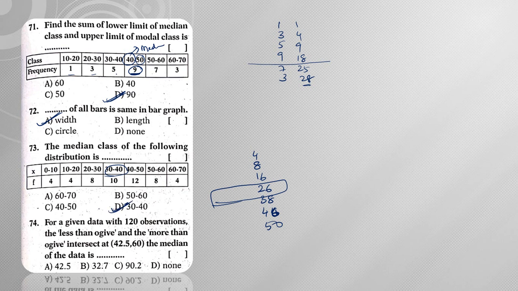Now here you can understand that the third cumulative frequency has only 16 values. So from 16 to 26, whatever values are there will be present in the fourth group. Here I have 25, and that 25 will be present in the fourth class interval. Next, for given data with 120 observations, it is asking you to find the median. So simply it is 42.5.